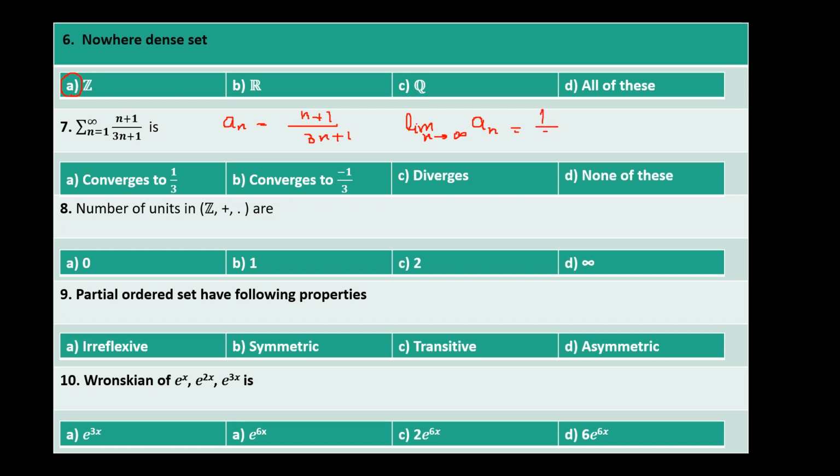By the divergence criterion, if the nth term of the series converges to some constant other than 0, then the series diverges. So the option is diverges.